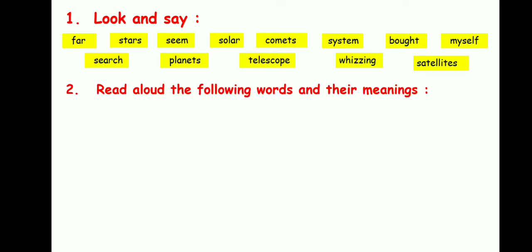Now let us read aloud the following words and their meaning so that you get to know this poem in a better way. The first word we have is a telescope. Now what is a telescope? An instrument used to make distant objects appear nearer. Distant means far away.